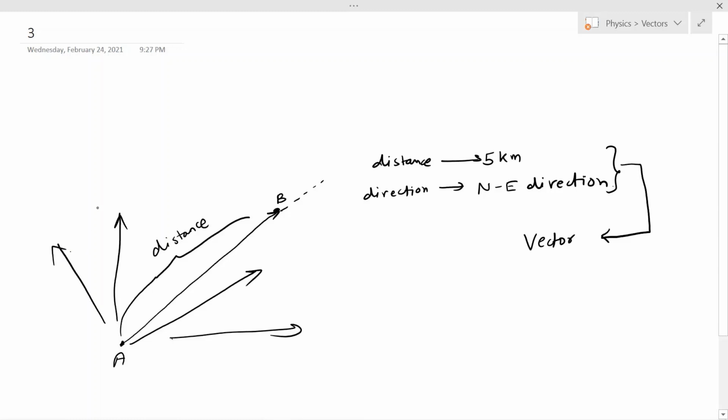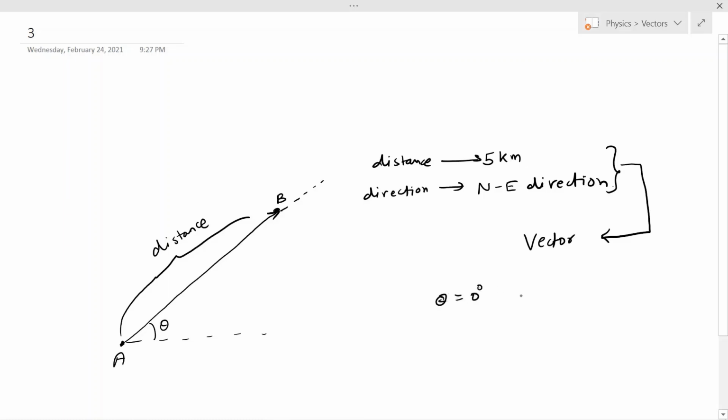So I will introduce a variable, angle theta, that this vector makes with the horizontal as an indicator of direction. If my theta is equal to 0 degrees, the vector points in the right direction, that is the east direction. If theta is equal to 90 degrees, the arrow points upwards, that is the vector points in the north direction. And if theta is equal to 45 degrees, the direction of the vector is the northeast direction, which is our case.